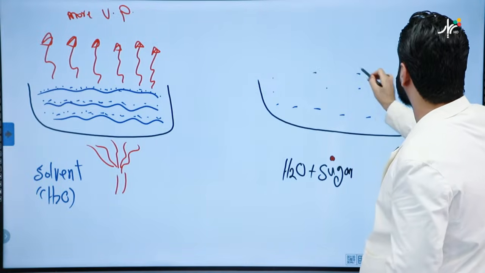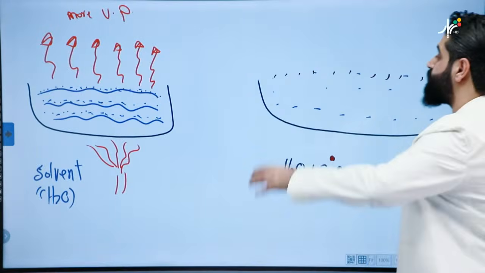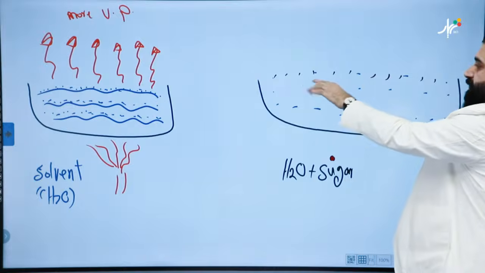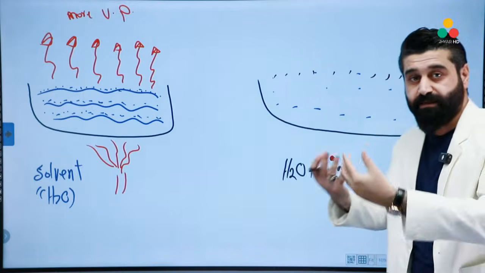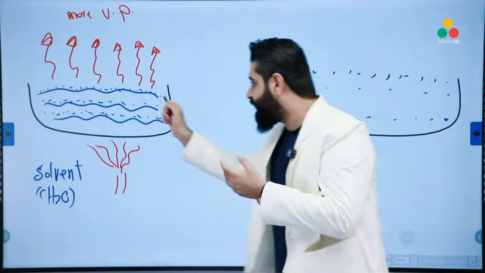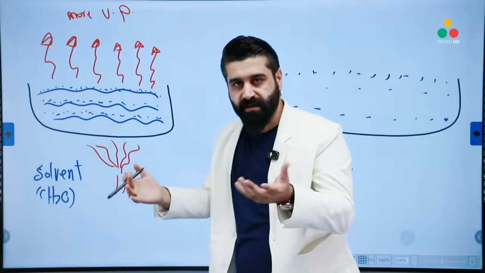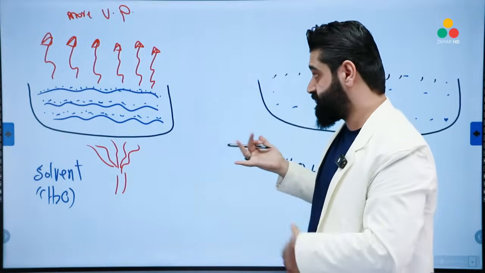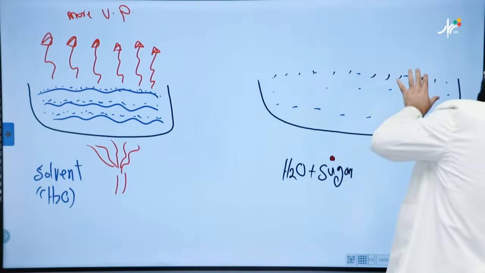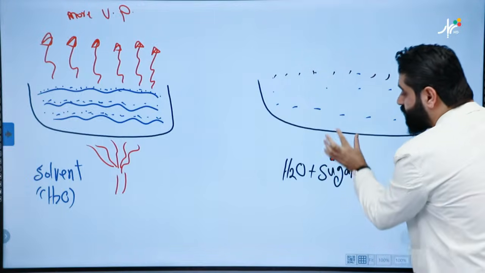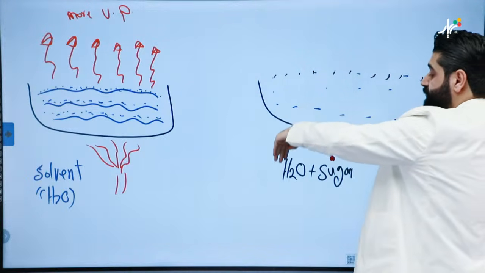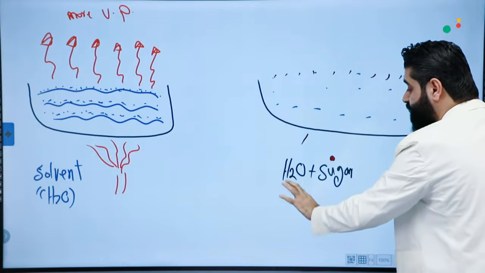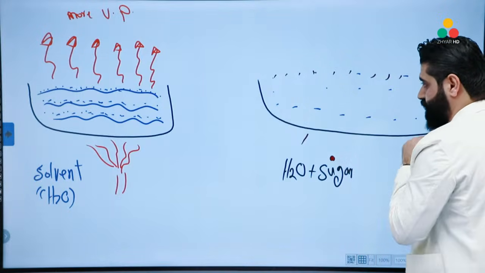So as the number of sugar particles increases, the number of H2O particles at the surface of the liquid decreases, because some of the water particles are replaced by particles of solid. Look, if I increase sugar particles, H2O particles must decrease. To increase this, we need to remove some amount of this. They must be replaced by sugar.